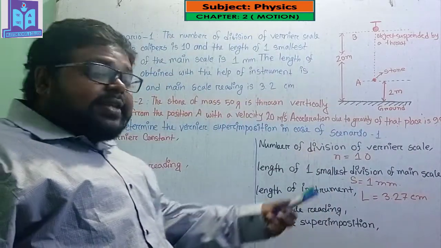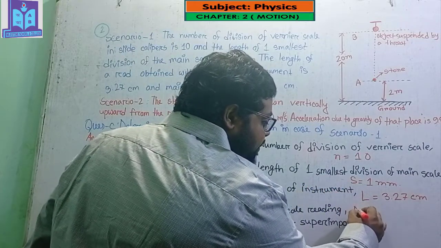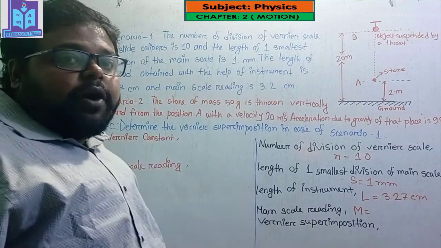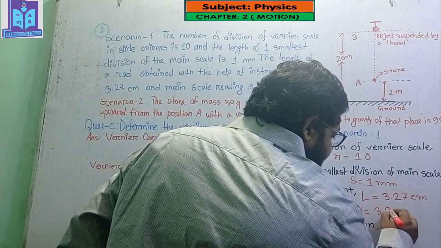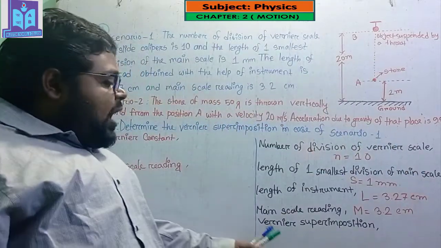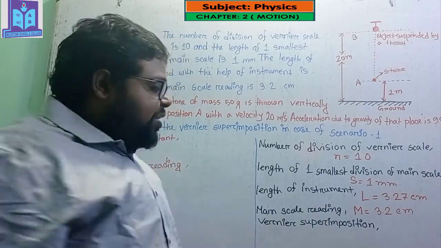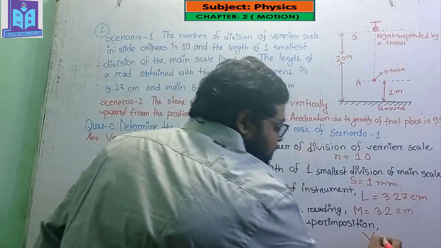The main scale reading, which is denoted by M, is 3.2 centimeter. And I have to find out the vernier superimposition, which is denoted by V.